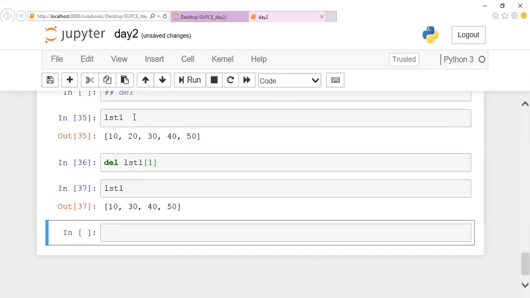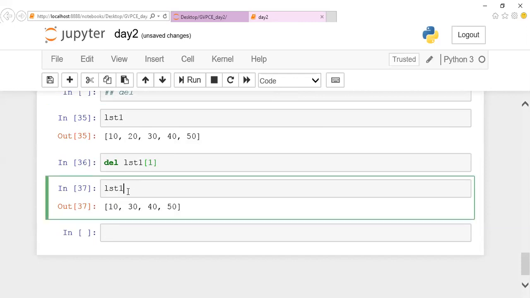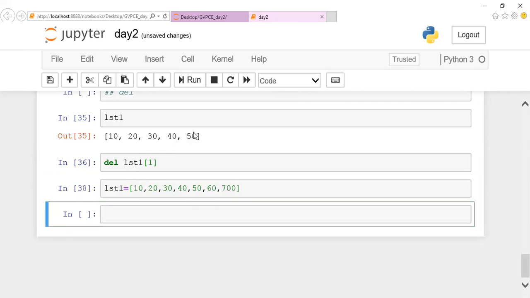Apart from this, if you want to delete a range of values, for example, let me give a few more values, guys. 40, 50, 60, 70. Let us assume I want to delete a range of values starting from this till 50. What is the index position of it? 1, 2, 3, 4. I want to delete this range. So if this is the range, what is the slicing range we are supposed to give? What is the range I should give here, guys, in case of slicing? I want to slice this part and delete it. How can I mention it? What is the range for it?